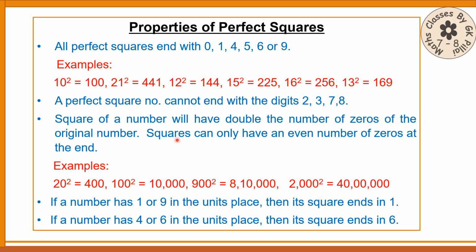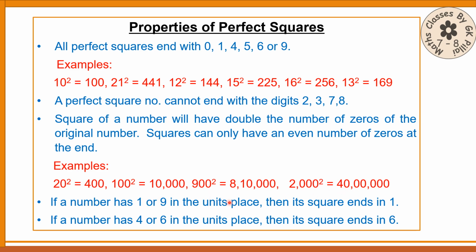The third point is the square of a number will have double the number of zeros of the original number. If you are to find the square of 200, the square of that number will have 4 zeros. Squares can only have an even number of zeros at the end. I am giving examples here.